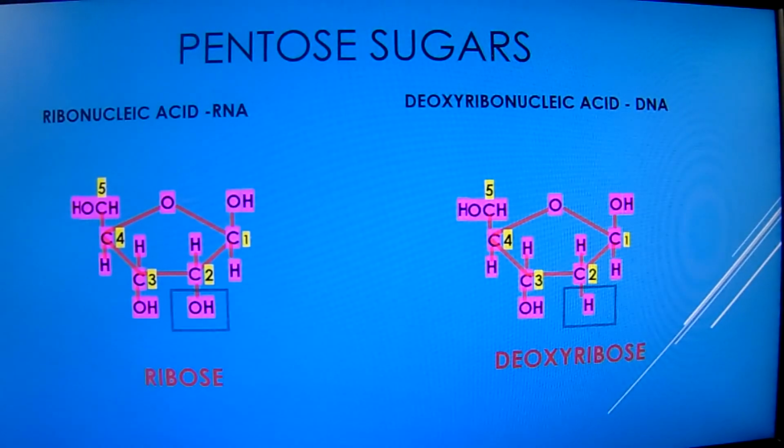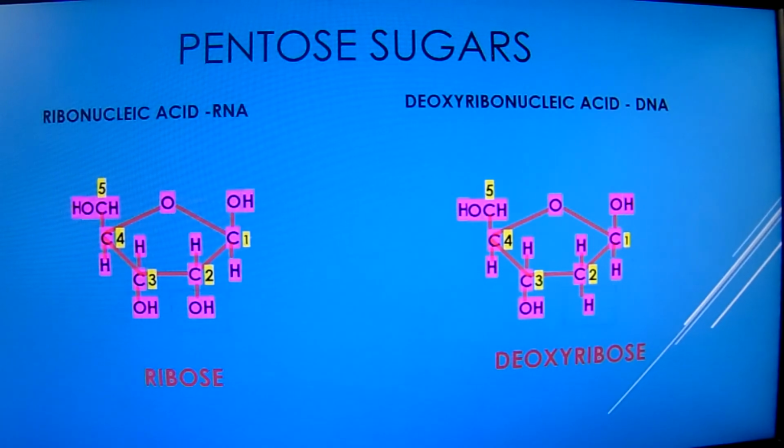The second group of chemical compounds found in the nucleotides is the pentose sugar. Pentose sugar contains 5 carbon atoms. Each carbon atom of the sugar molecule is numbered as 1 prime, 2 prime, 3 prime and so on up to 5 prime.